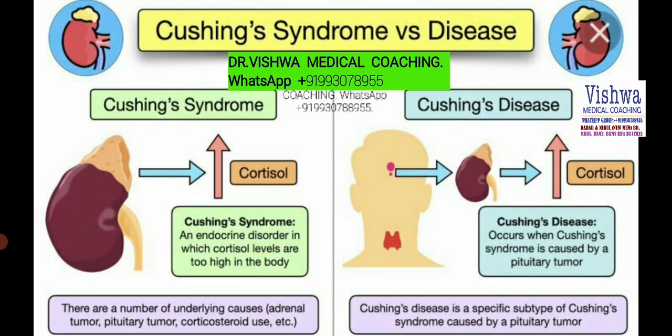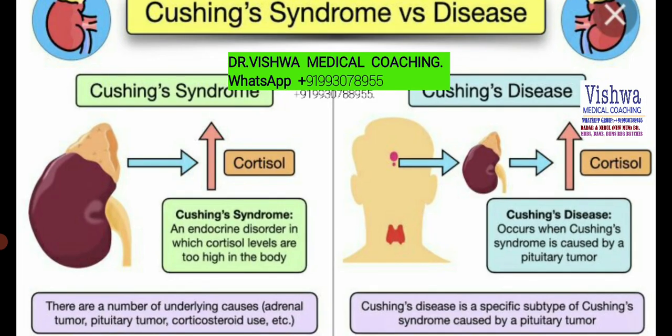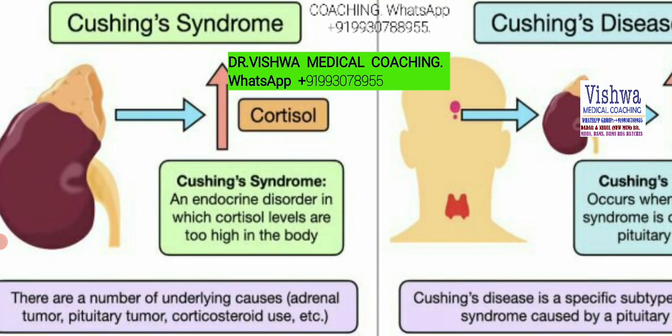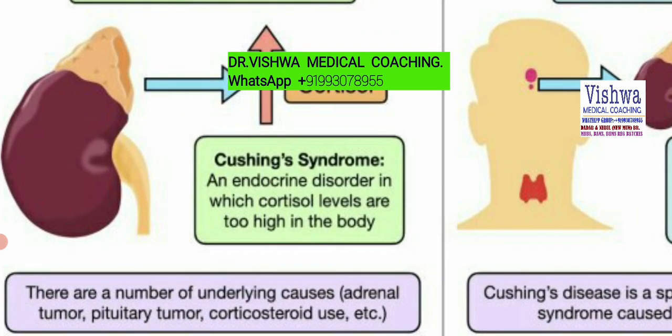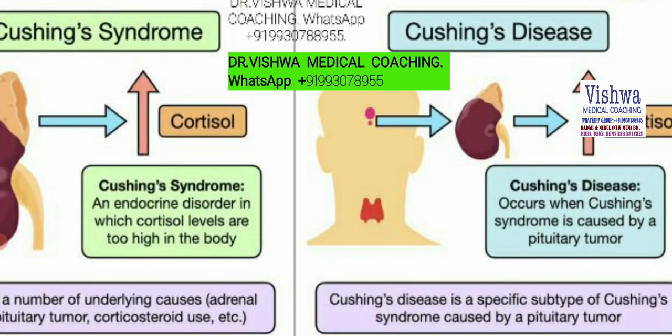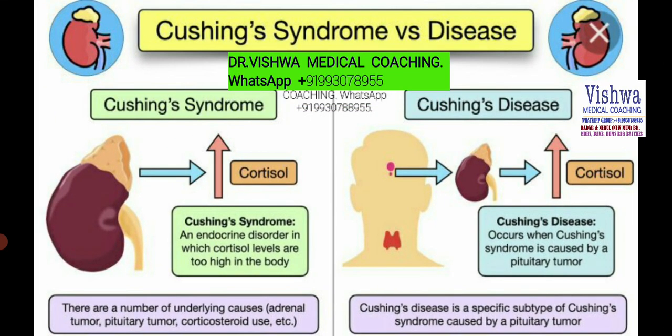Of course, the treatment can be different. If Cushing syndrome is coming from the adrenal gland, we give certain drugs that we're going to talk about later, not part of today's lecture. We can also do ablation of the adrenal gland, or we can taper off the corticosteroid use if it is because of long-term or high-dose corticosteroids. Whereas if it is because of the pituitary gland, we talk about transsphenoidal hypophysectomy, which can be the option in case of Cushing's disease. So it all depends upon where exactly the stimulus is coming from.